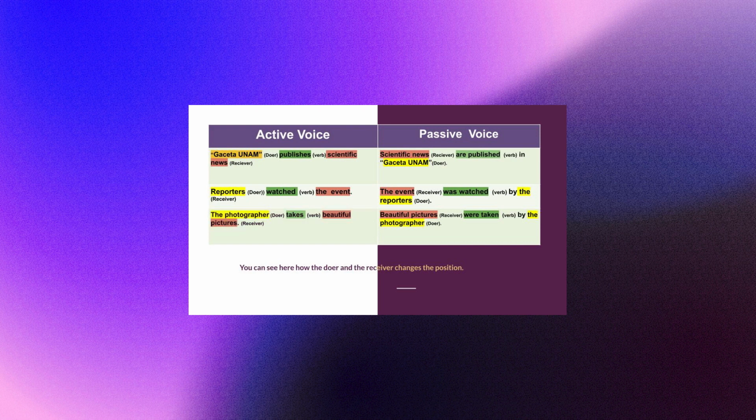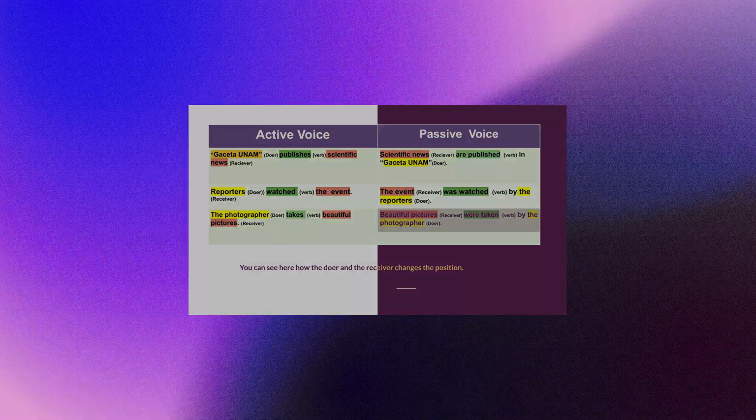But when we make the changes into a passive voice, we need to change the order. The scientific news goes at the beginning, publishes stays in the middle, but we make some changes, and Gazeta UNAM goes at the end. For example, scientific news are published in Gazeta UNAM. Or the next one, the event was watched by the reporters. And lastly, beautiful pictures were taken by the photographer.